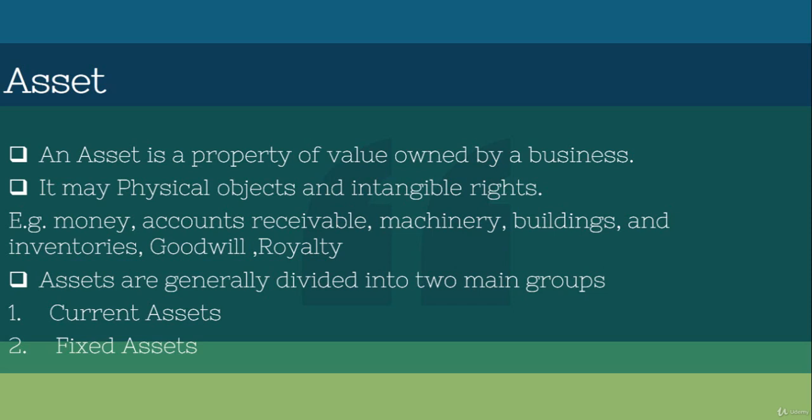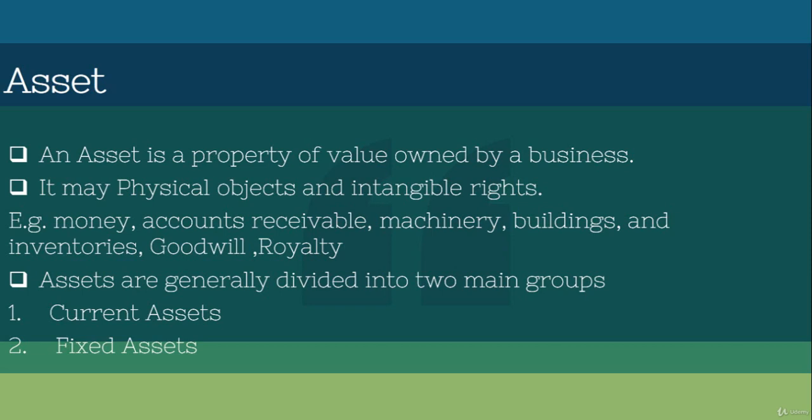And sometimes the asset is physical or intangible. For an example, a building we can see, right, as well as the car, and sometimes we buy land, we can see, but some things we cannot see. For an example, goodwill. Goodwill means that if the name of an organization is very popular in the area, this is one of the assets in accounting, and it is called goodwill. So those are the things called assets.